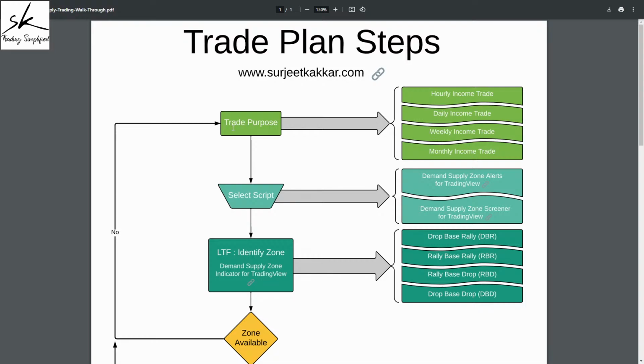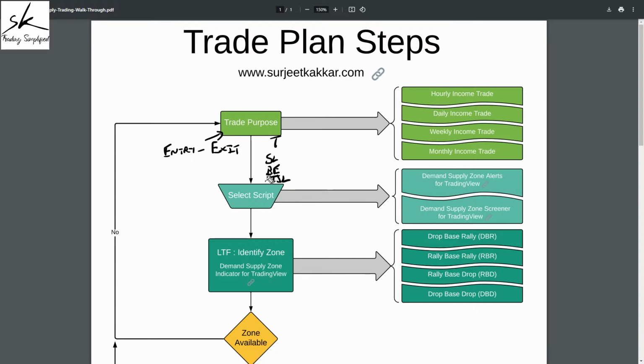Now, what do we mean by trade purpose? Trade purpose basically implies what is going to be the expected duration of the trade. And the duration of the trade is from the time you enter the trade to the time you exit the trade. Now, when I'm talking about the exit, the exit can be the target, it can be the stop loss, it can be break even, and what else? It can also be the trailing stop loss, right? So yes, it can be any kind of exit, but now the question is, why are we starting with the trade purpose as our step number one?